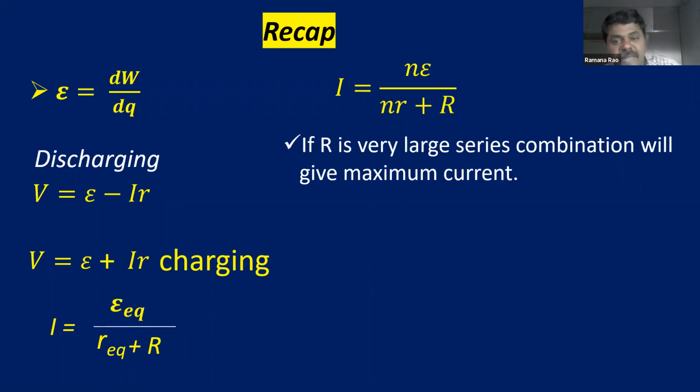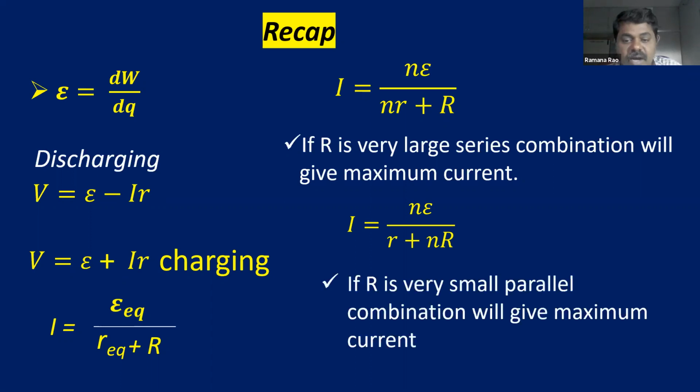The preferable condition to get maximum current: R should be very large, that means the load resistance is large, for the series combination. And this is the parallel combination net current. R very small in the parallel combination will give maximum current. So these are the very important formulae that we covered in this class.